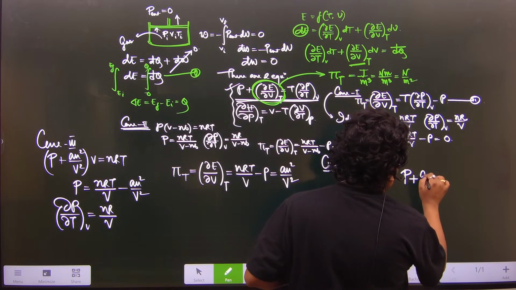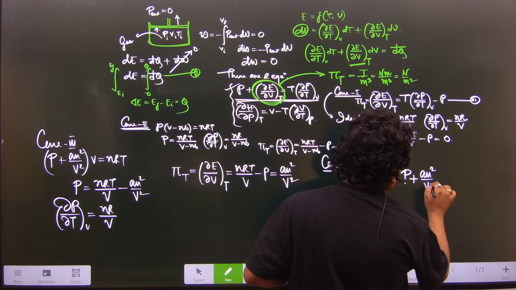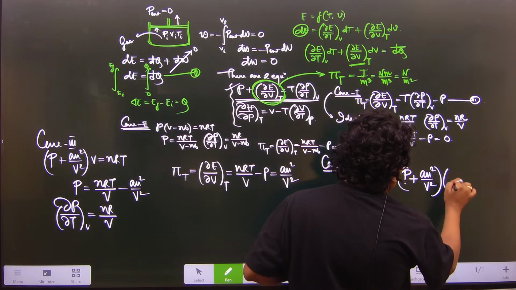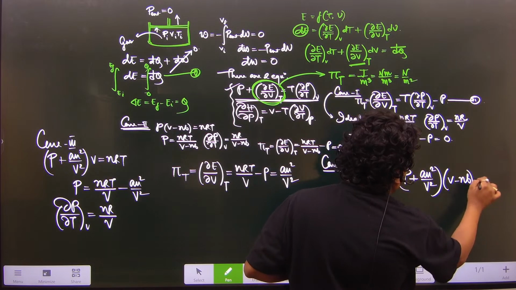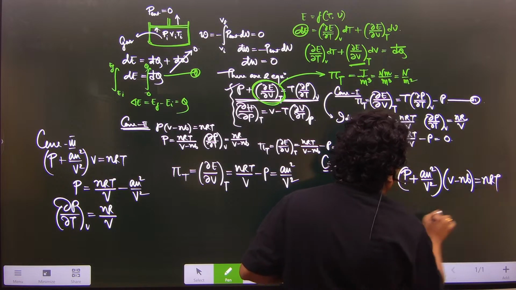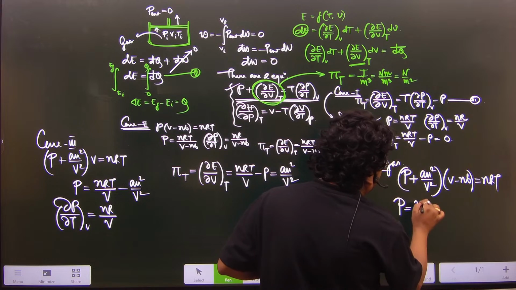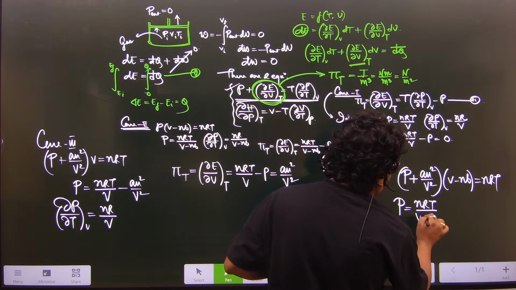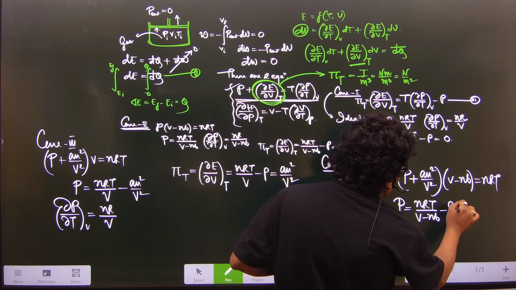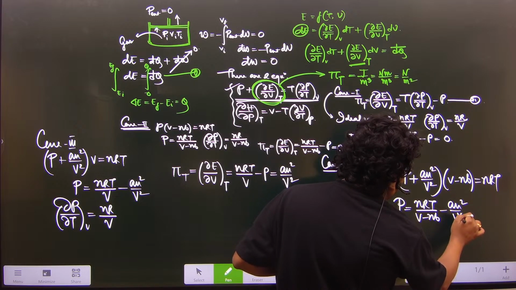The expression will be P plus A n square by V square into V minus nB is equal to nRT. So what is the expression of P? P is nothing but nRT by V minus nB minus A n square by V square.